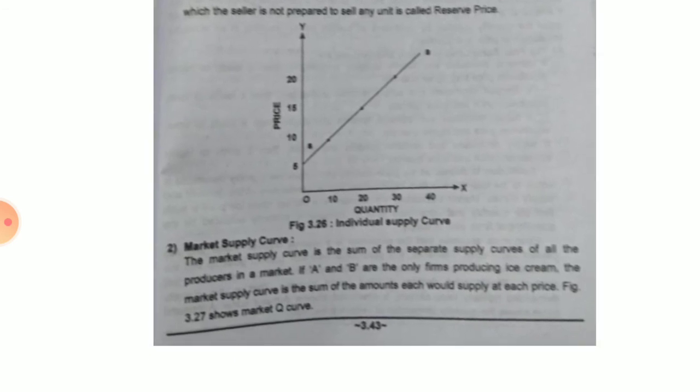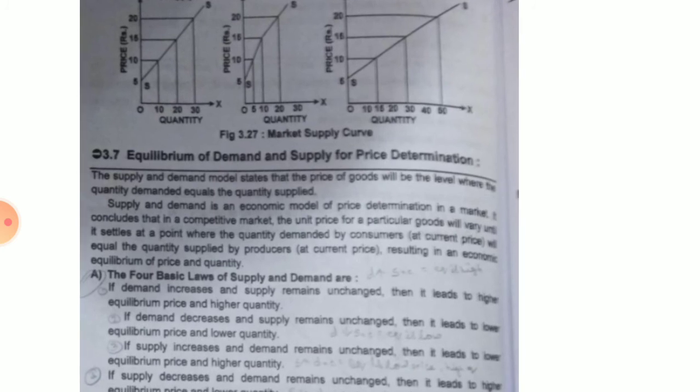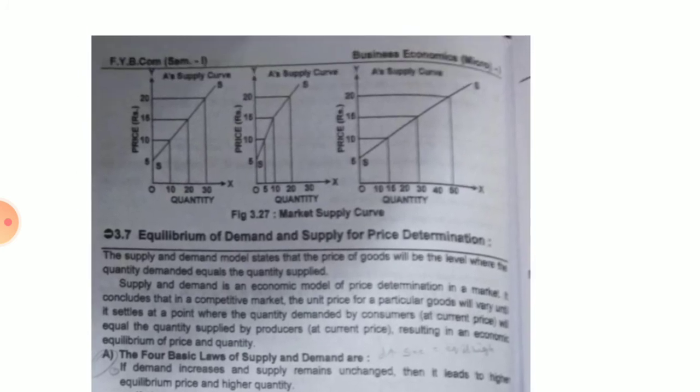The market supply curve is the sum of the supply curves of all the producers in the market. So it will depend on the different suppliers. As the quantities of A and B are separate, the total curve, the market supply curve, will depend on each market supplier.